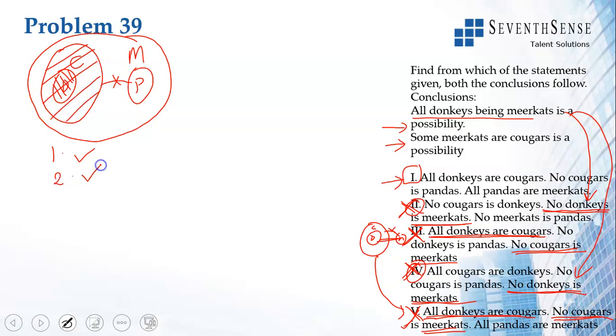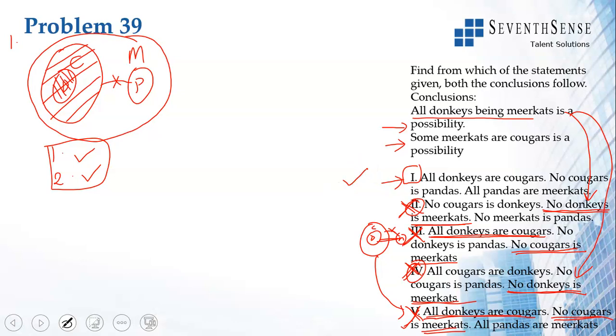Option 2 is also possible. In one diagram, if it is possible, you don't have to see more. In the previous questions, if the basic diagram was true, you had to draw other drawings, so it had to be true in all the drawings. Here, the conclusion is a possibility, which means you only need one diagram where it is possible. Here, in one diagram, both are possible. Hence, the conclusion is possible for option 1. So, option 1 is correct.